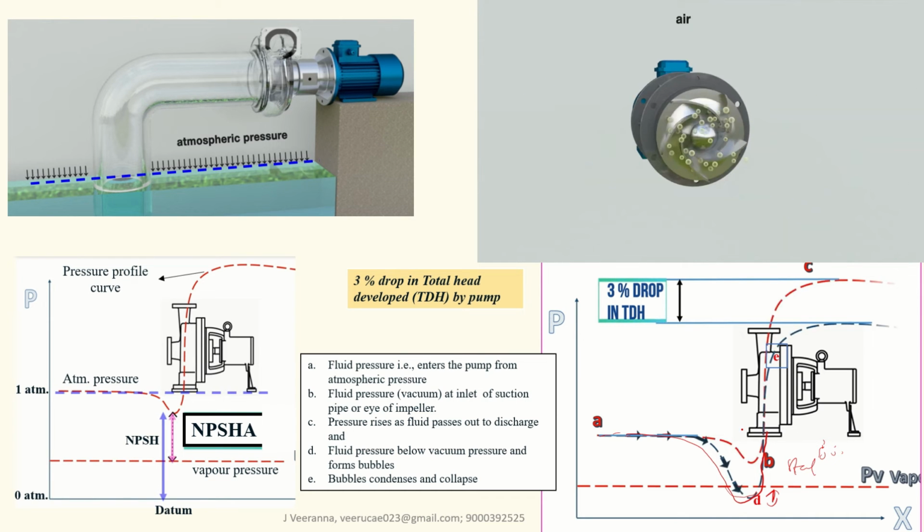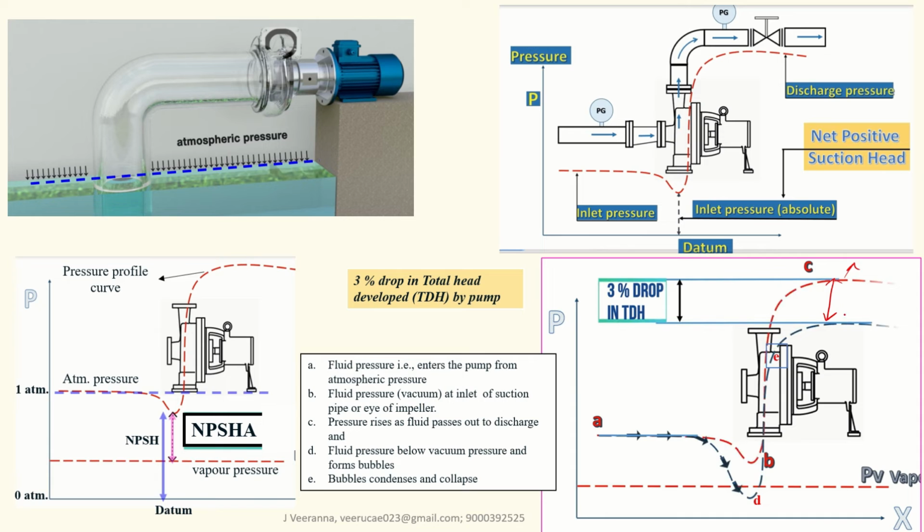Now here is a major question expected: the difference between incipient cavitation and developed cavitation, that is a 3% drop in the total head developed by the pump when cavitation takes place. Okay, that is the major region, and I have given here what region A is. This is the zone where the fluid enters into the impeller.